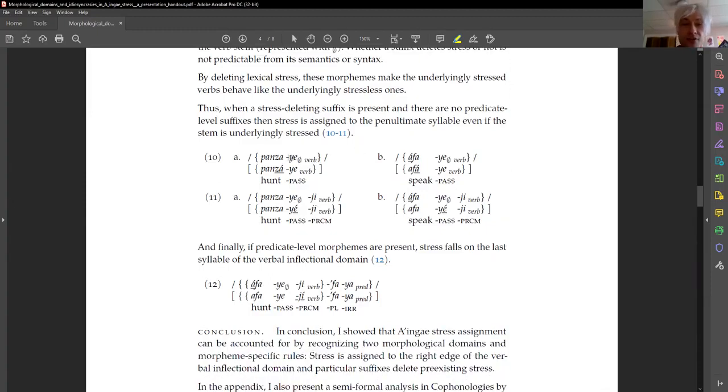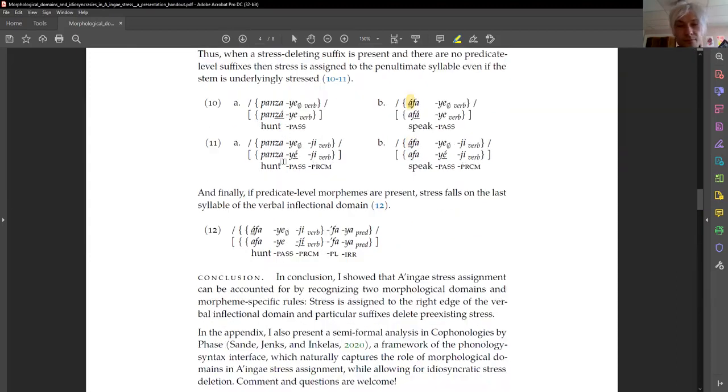So if we attach the stress-deleting passive ye to panza, we get stress on the penultimate syllable, panzaye. This is expected. However, we also get stress on the penultimate syllable of afaye, despite the fact that afa has underlying stress on the first syllable. This is possible because the suffix ye deletes this underlying stress before the stress is assigned to the penultimate syllable of the verb.